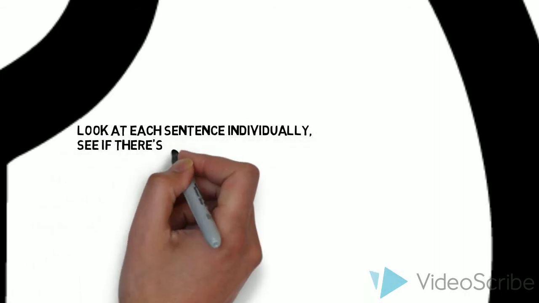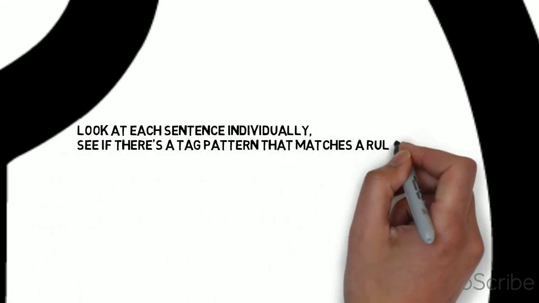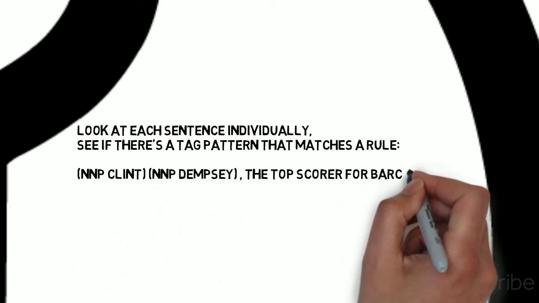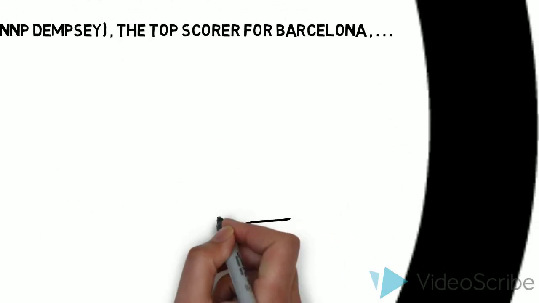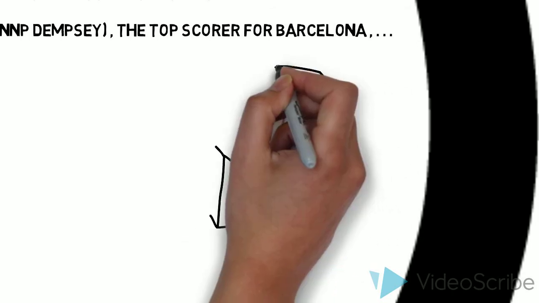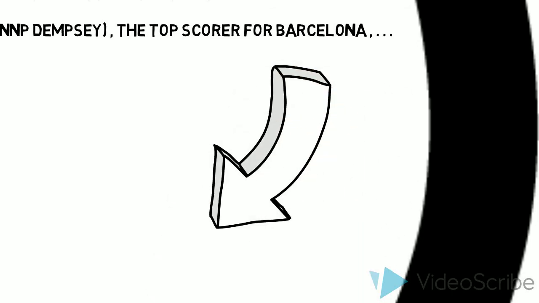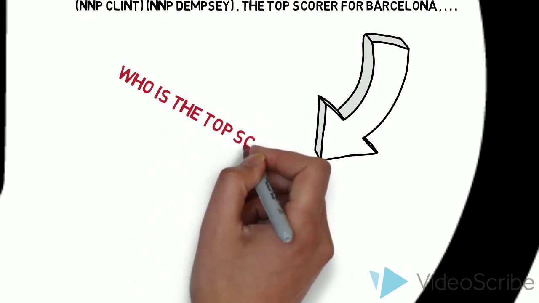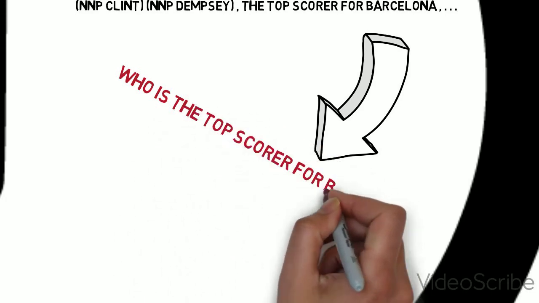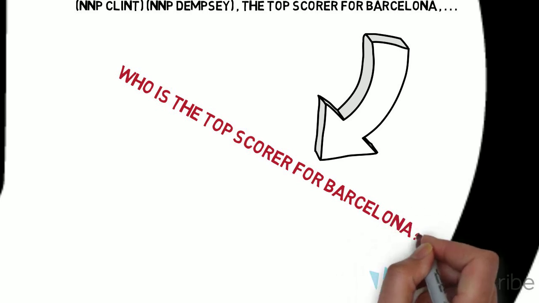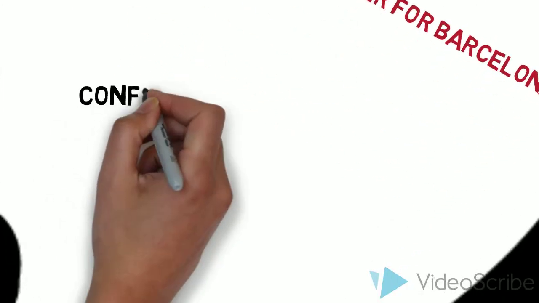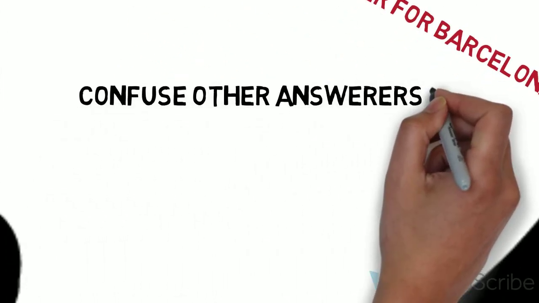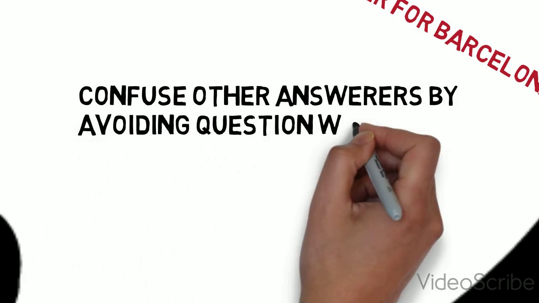Next, we wanted to look at each sentence individually and see if there is a tag pattern that matches one of the rules that we predefined. For example, if you have Clint Dempsey, the top scorer for Barcelona, you can see proper noun, comma, noun phrase, comma. You can turn that around and make those two equivalent and say who is the top scorer for Barcelona. You don't need to break down top scorer for Barcelona any farther than NP.